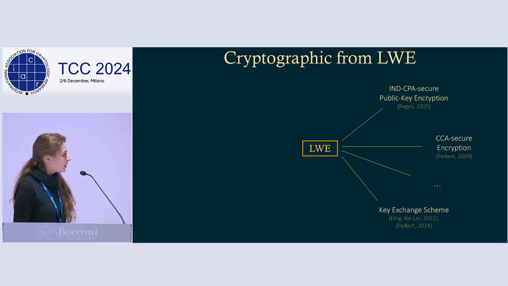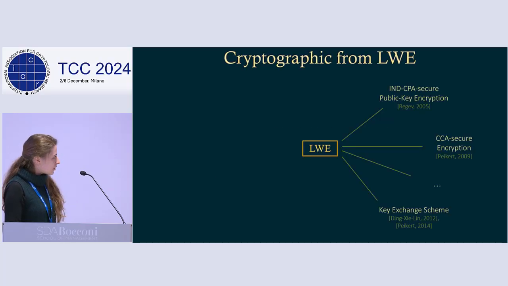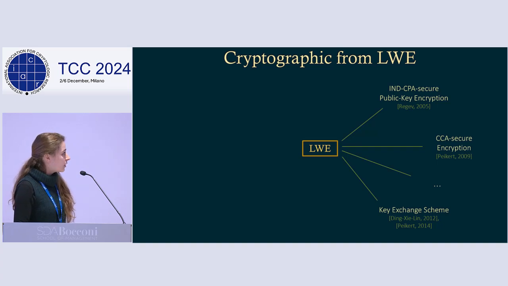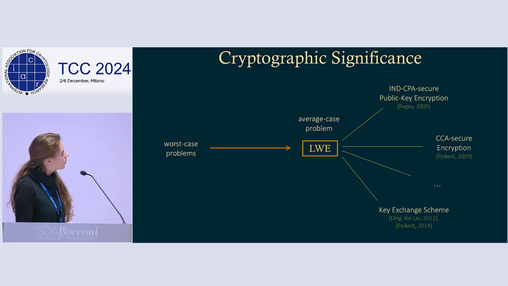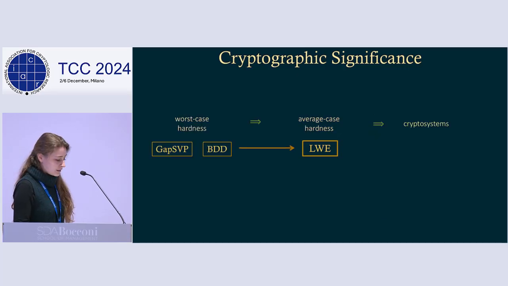So just to reiterate, why do we care about LWE? It's an average case problem that's at the basis of a lot of cryptosystems, and not only that, it's robust and versatile. And moreover, we know how to reduce worst case problems to LWE. And for this reason, we know that the random average case instances that we use in practice for practical cryptographic applications are just as hard as the worst case instances we can come up with. So what are these worst case problems?